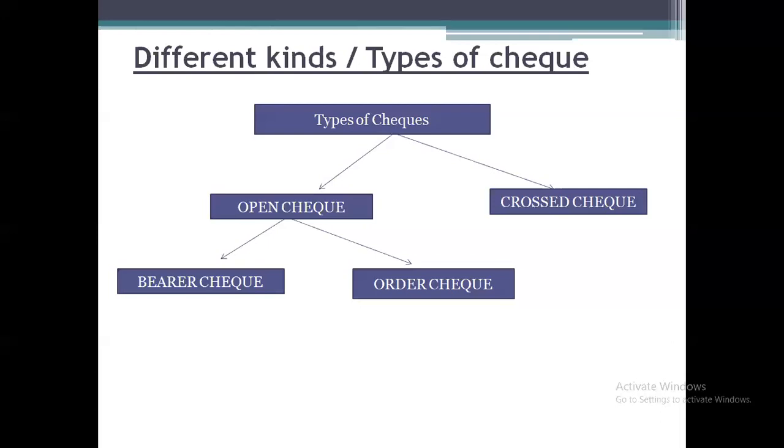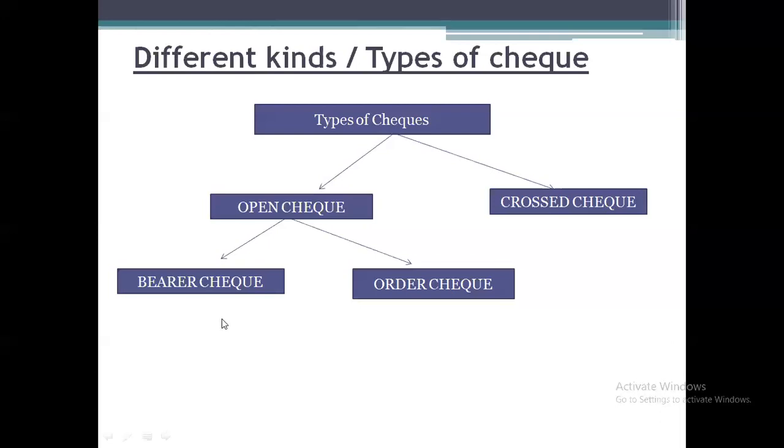A crossed check is one where the amount will not be paid directly by the bank to the customer at the counter. That amount will be transferred to the customer's account. But in the open check, the bank pays the amount to the customer at the counter of the bank. In the crossed check, the bank will not pay through the counter. They will transfer the amount directly to the customer's account. That is the difference between an open check and a crossed check.